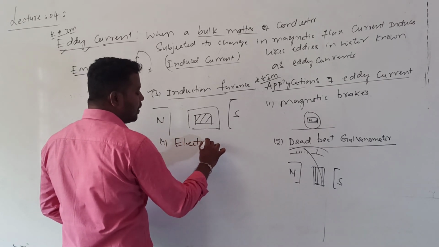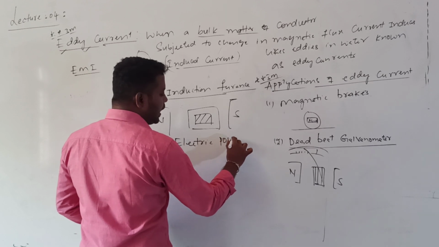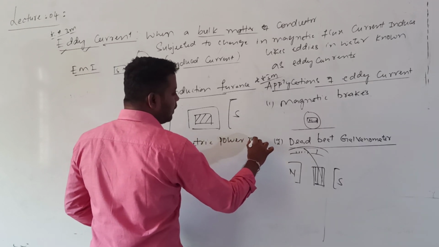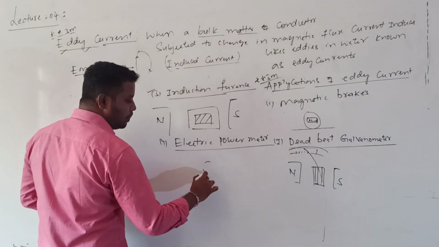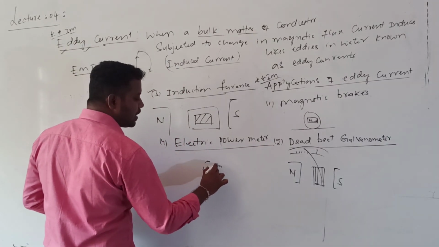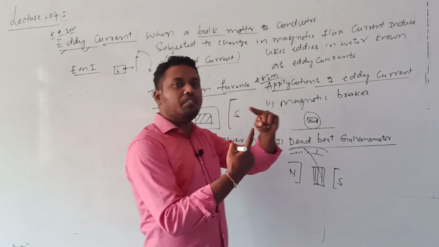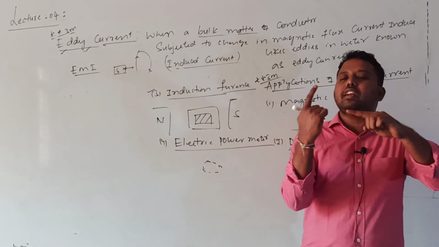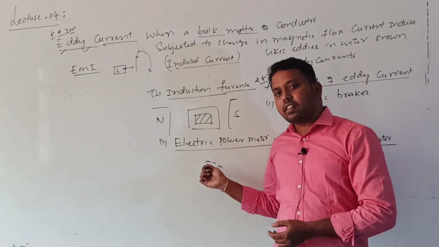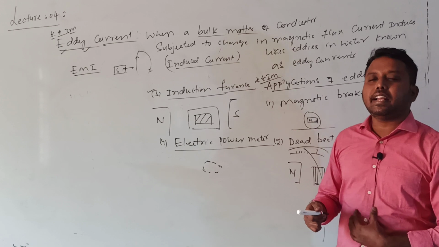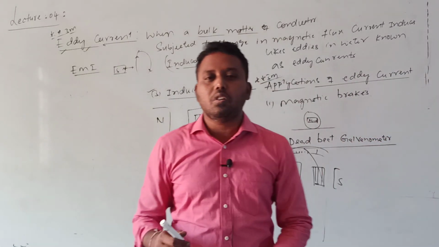In electric power meters, you know that a circular disc will be there. Can you see here? In an electric power meter, one circular disc will be there. Based on the number of rotations you can count the number of units. The rotation of the circular disc in electric power meters is because of eddy current only.